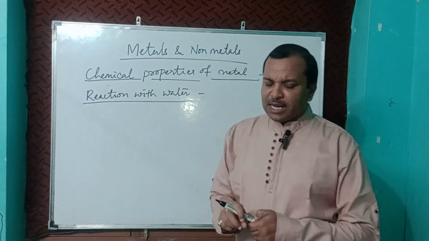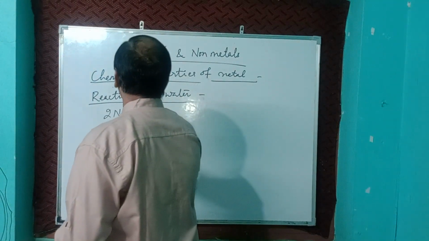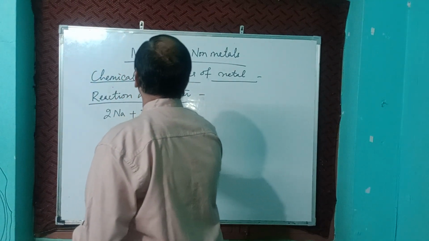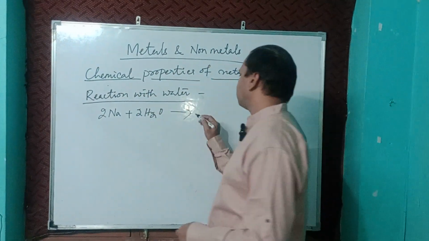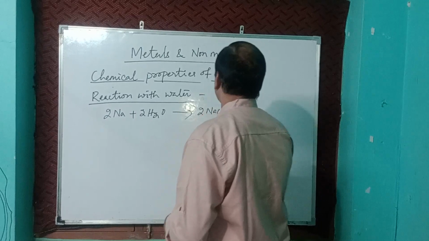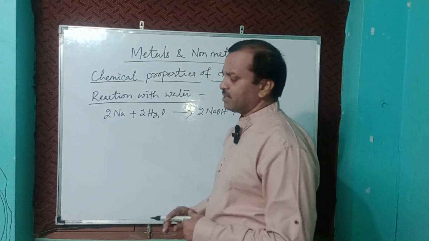For example, 2Na sodium plus 2H2O gives 2NaOH sodium hydroxide plus H2 gas released.